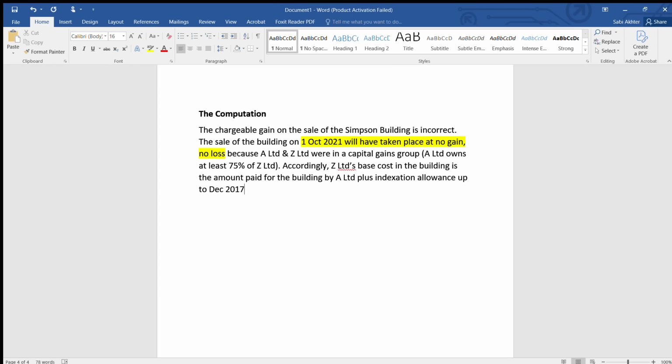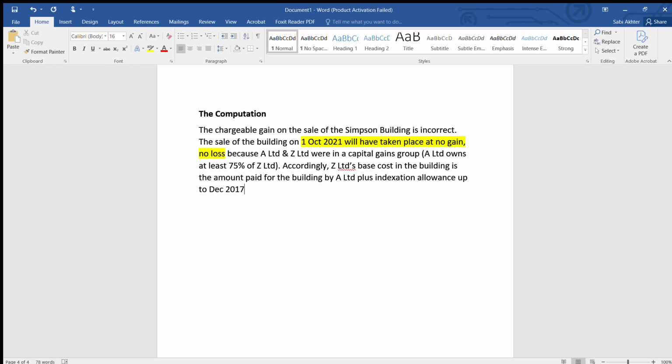Since this is before the no gain no loss transfer, your no gain no loss transfer was October 2021 and your indexation allowance is December, whichever is earlier. Let's say you have transferred in 2013, then you have to take indexation allowance up to 2030 because that is earlier. Anything earlier than December 2017 you can take, but anything after 2017 you can't take that. You can only take indexation allowance max up to December 2017.